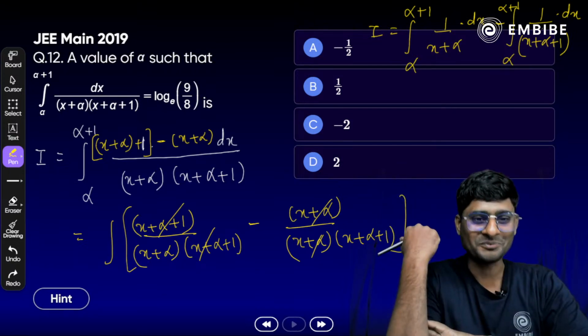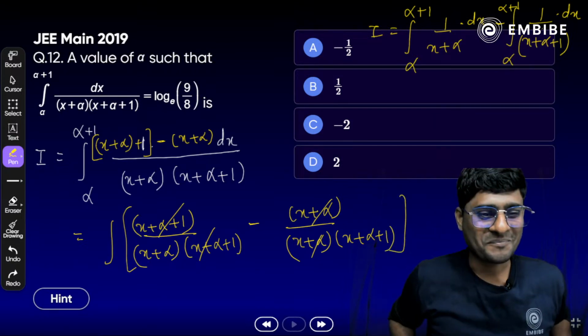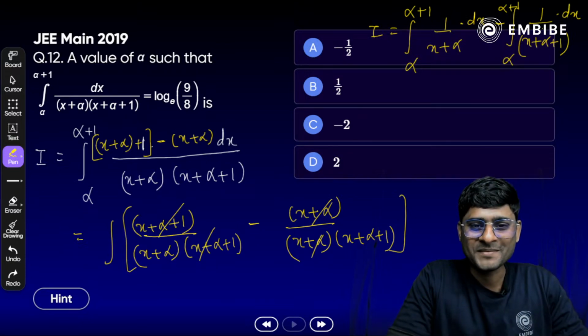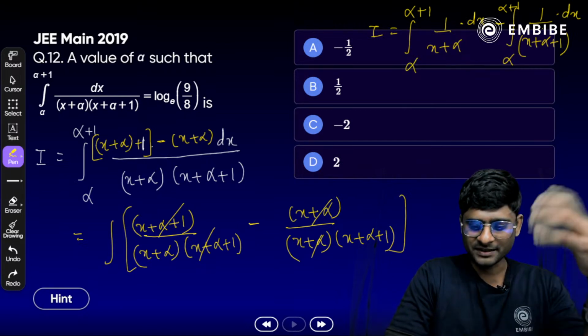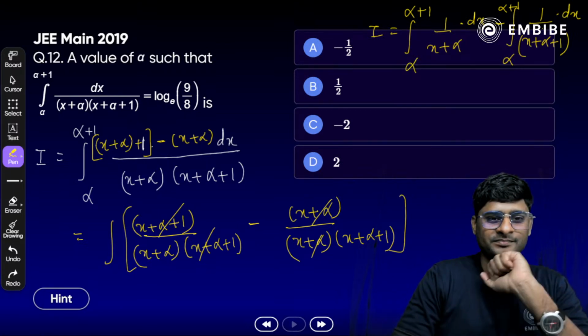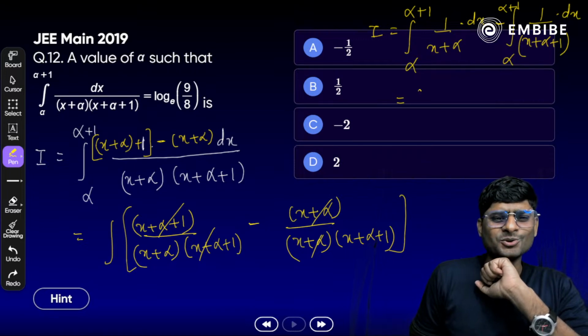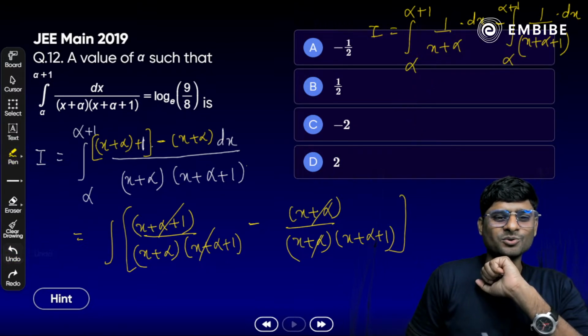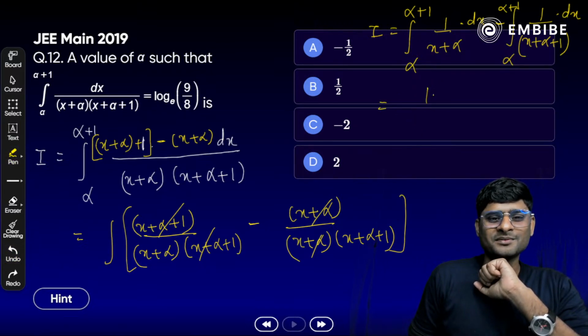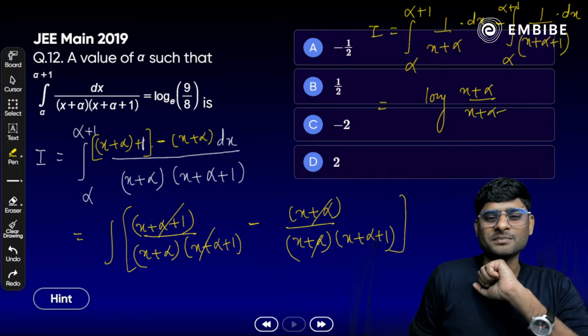यस, व्हाट इज द इंटीग्रेशन ऑफ 1 by x plus alpha? log of x plus alpha. And what about the next one? Yes, log of x plus alpha plus 1। क्या इसके आगे आप कर सकते हैं? इजी, यस और नो? यस, क्या इसके आगे आपसे क्वेश्चन हो पाएगा? log of x plus alpha by x plus alpha plus 1